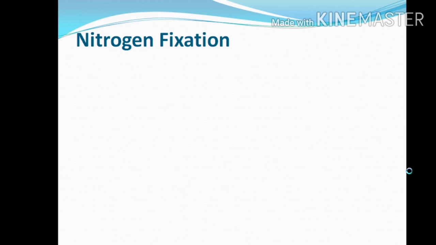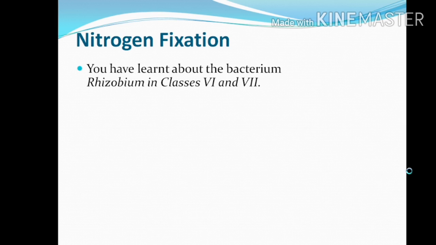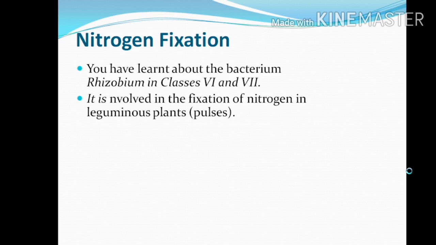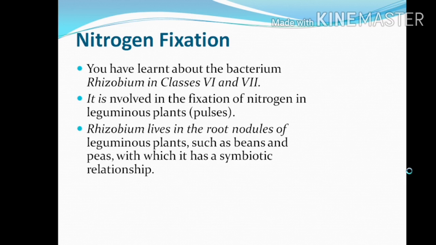The next thing is nitrogen fixation. This is the last topic of this chapter. You have learned about the bacterium rhizobium in classes 6 and 7. It is involved in the fixation of nitrogen in leguminous plants, that is pulses. Rhizobium lives in the root nodules of leguminous plants such as beans and peas, with which it has a symbiotic relationship.